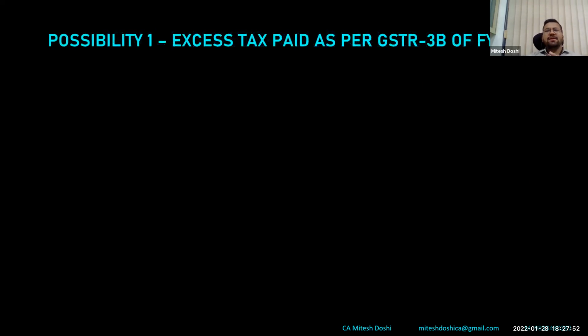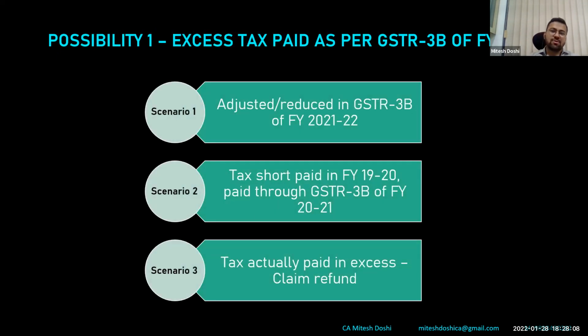So there can ideally be two scenarios. One is I have paid excess tax in 3B of financial year 2021, or I have paid less tax in financial year 2021. So in these possible situations, there are different scenarios or different possibilities which we can trace out after deep diving into it.